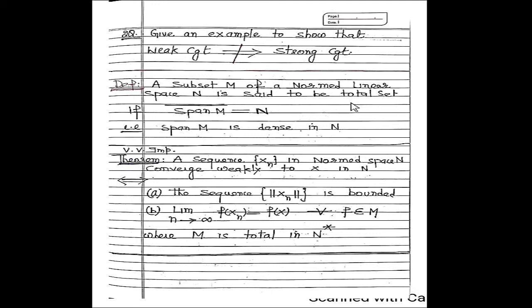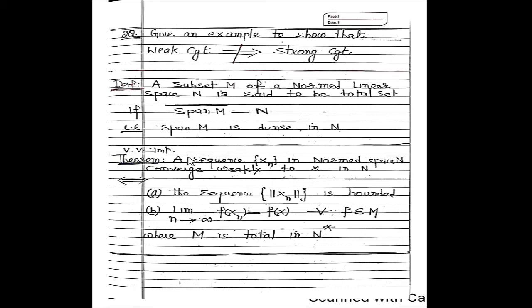Total set means M is said to be a total set if the span of M, span meaning the linear combinations generated by vectors of M, is dense in N. Span of M is dense in N means the closure of the span of M is equal to N. So this is the definition of a total set. So this is very important.